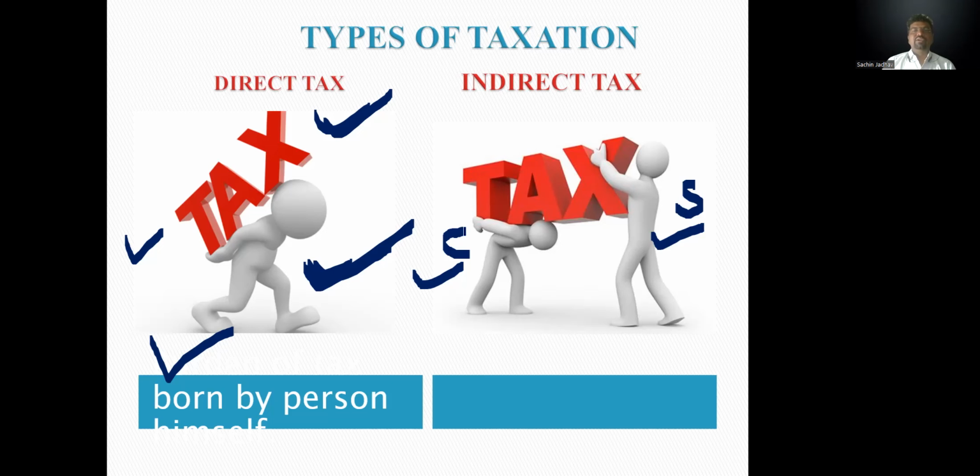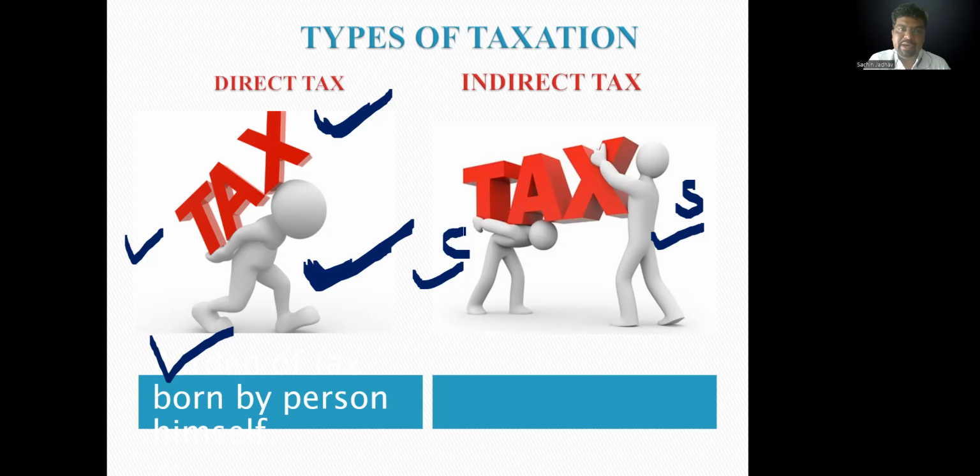Suppose you want to purchase a cell phone of rupees 20,000. You go to a shop or market and purchase the cell phone. In your invoice, there is a bifurcation of original price plus tax. Suppose it is 19,000 plus GST of 1,000.